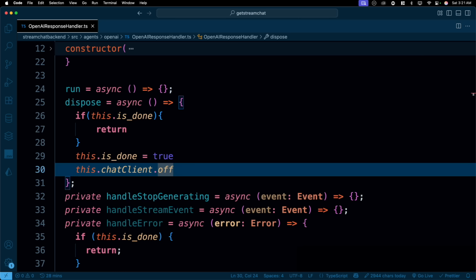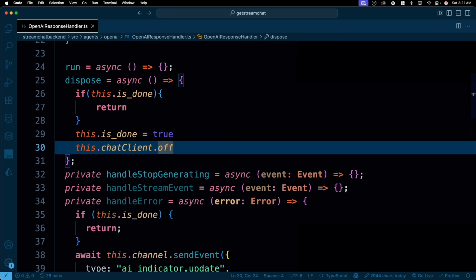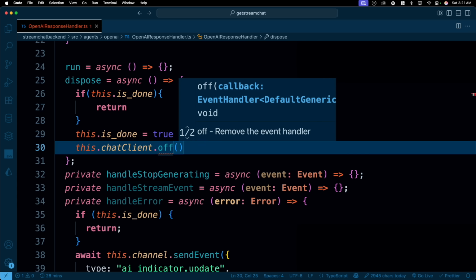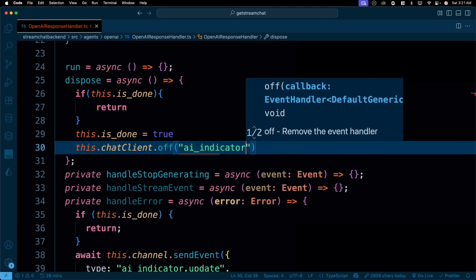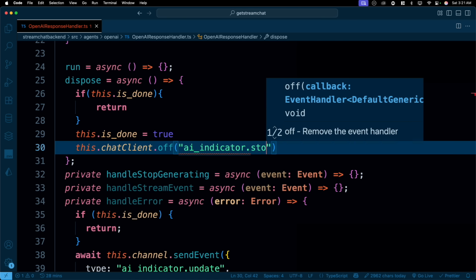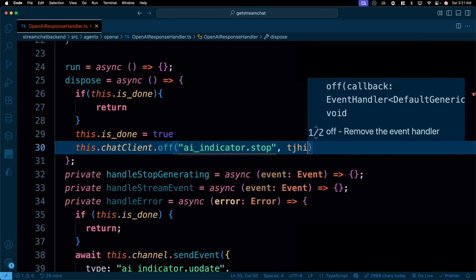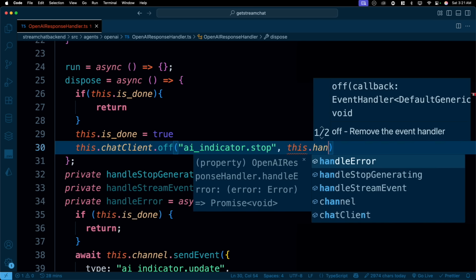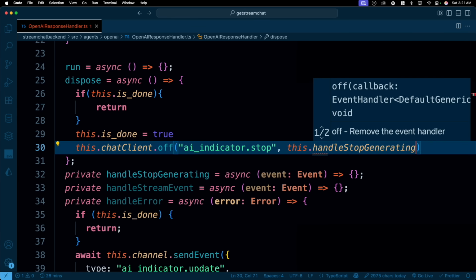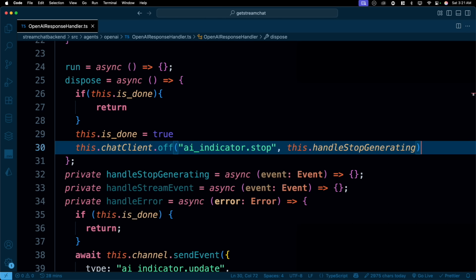Now, once I make this that, okay, this dispose is off, I actually have to stream some of the events as well. I will name this one as AI indicator dot stop. The next part is we'll say this dot handle stop generating. This will handle the rest of the thing.